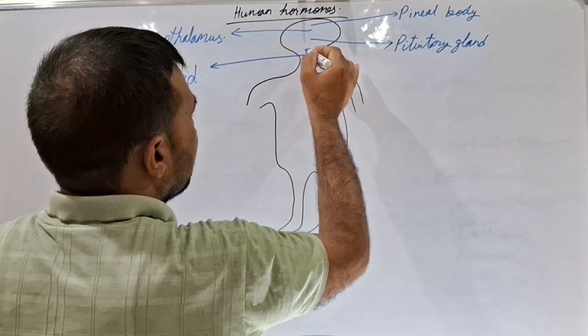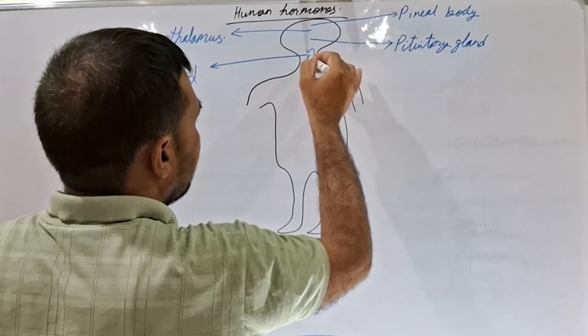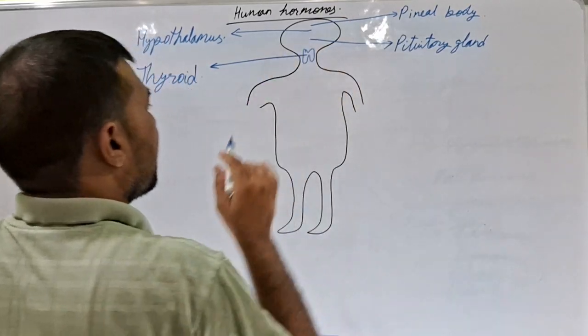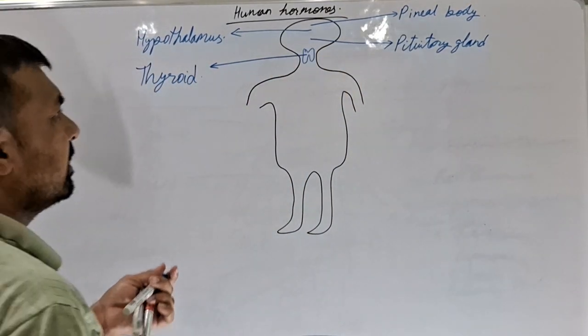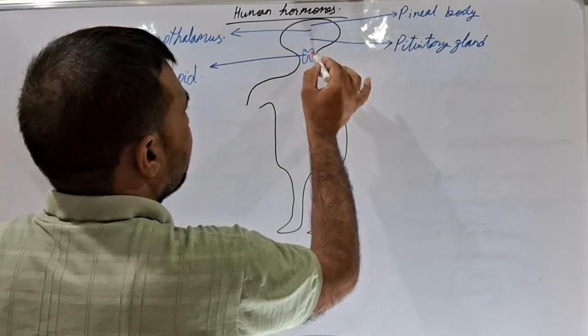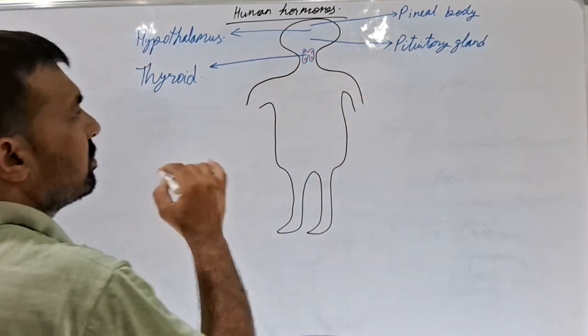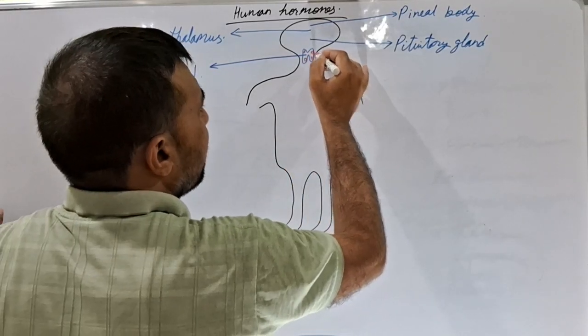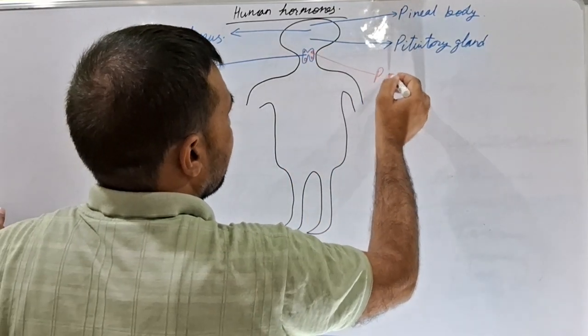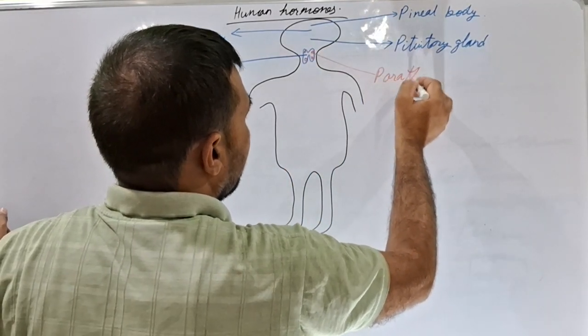Thyroid gland is present in H shape like this. Just on the thyroid gland, there are also glands present in button-like structures, which are known as the parathyroid gland.